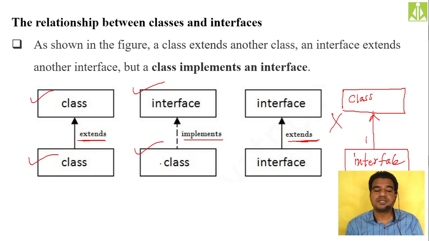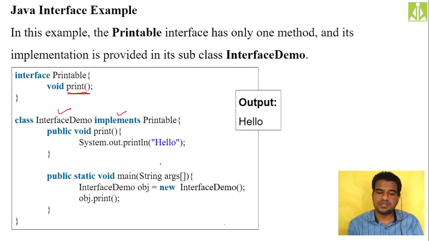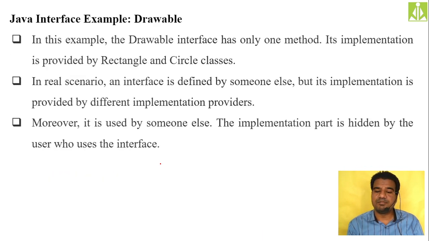Then next, the relation, this we discussed. And another example, where a single interface we are implementing in more than one class. I will write one interface, named Drawable, and I'm inheriting this interface in two classes, Rectangle and Circle.